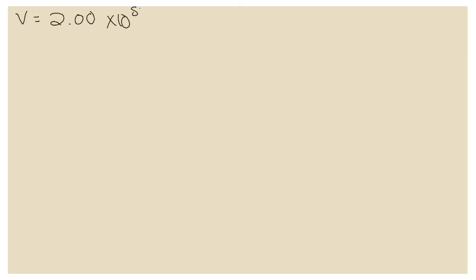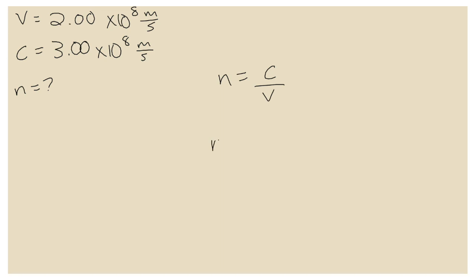That's what we label as V, 2.00 times 10 to the 8 meters per second. The speed of light in a vacuum in this equation always gets the symbol C, 3.00 times 10 to the 8 meters per second. And we're looking for N, the index of refraction. N, according to the reference table, is equal to C over V. And so we just take the numbers and we plug them in here.